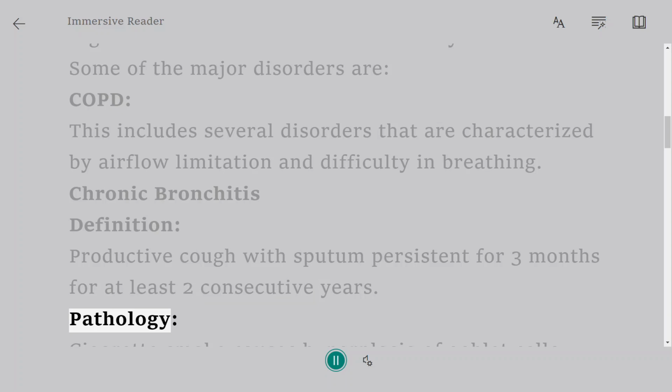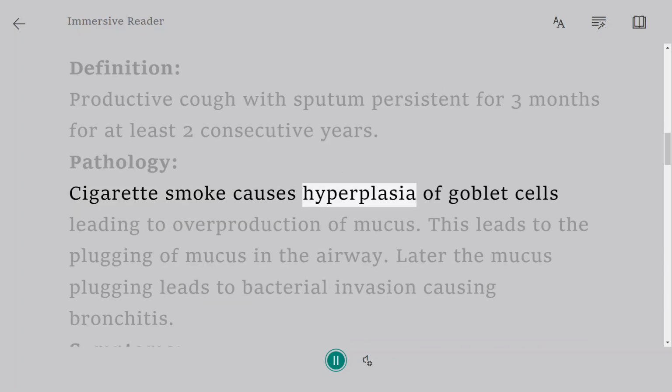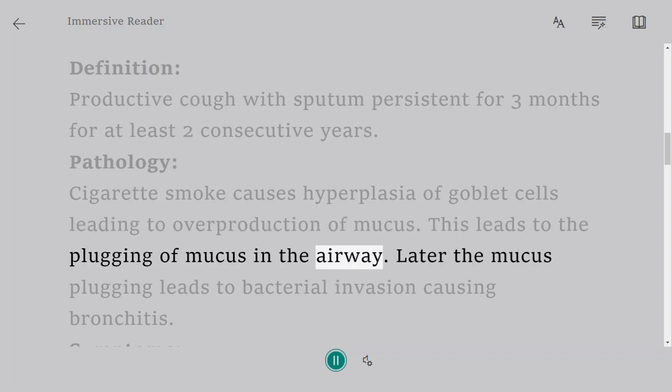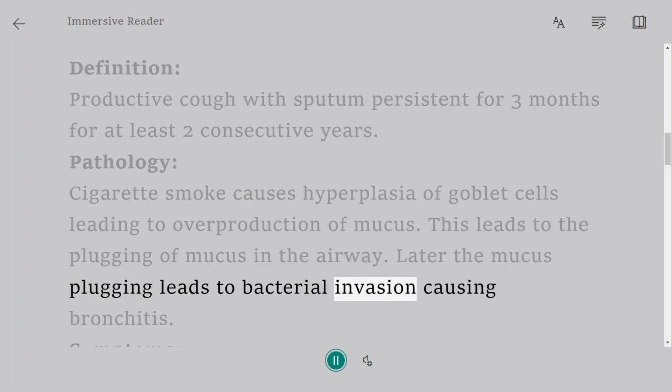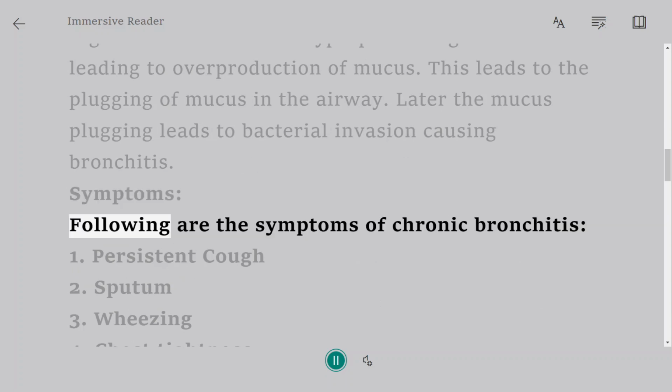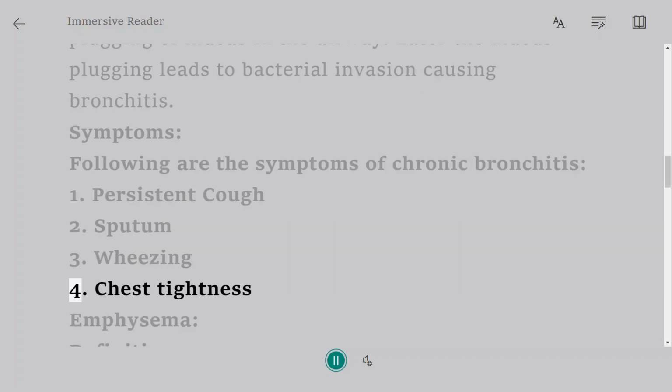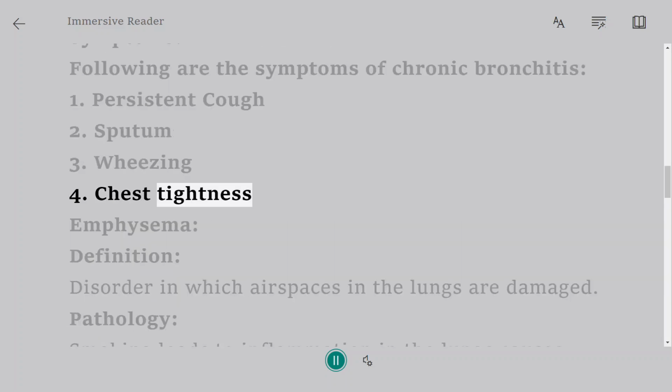Pathology. Cigarette smoke causes hyperplasia of goblet cells, leading to overproduction of mucus. This leads to the plugging of mucus in the airway. Later, the mucus plugging leads to bacterial invasion, causing bronchitis. Symptoms. Following are the symptoms of chronic bronchitis. 1. Persistent cough. 2. Sputum. 3. Wheezing. 4. Chest tightness.